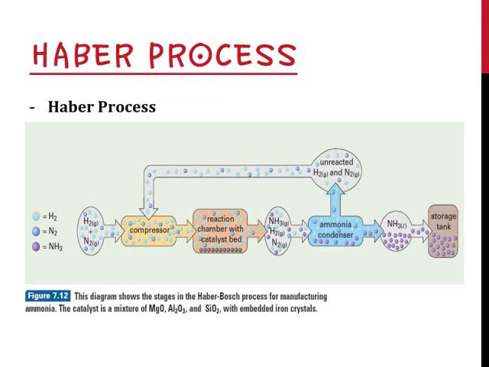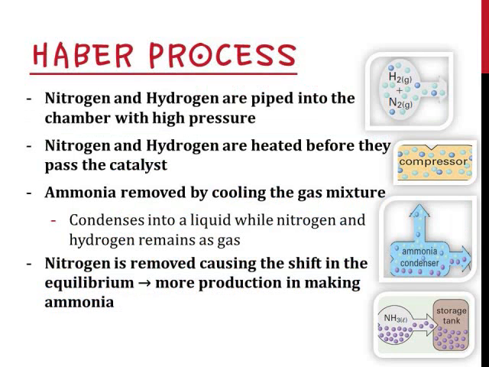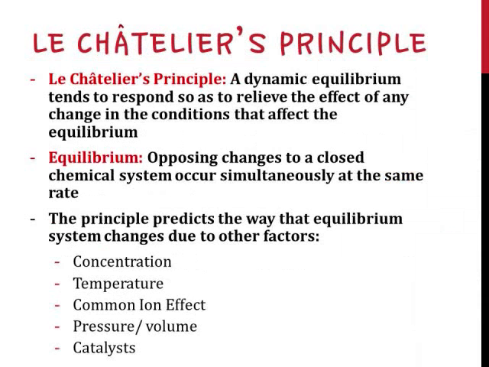This diagram shows the steps that are in the Haber process. When Haber process begins, ammonia is removed by the cooling of the gas mixture, which causes it to condense into a liquid while nitrogen and hydrogen remain as gas. Also, nitrogen is removed during the shift in the equilibrium, which causes it to provide more production in making ammonia.